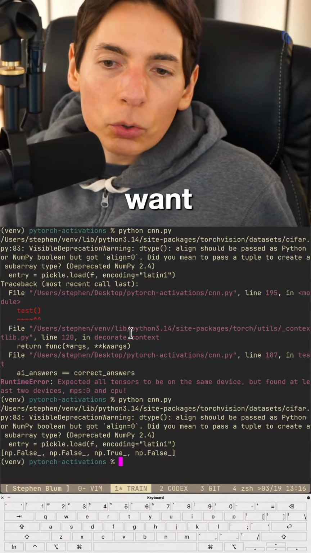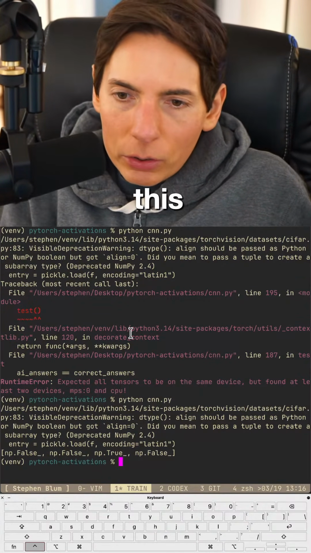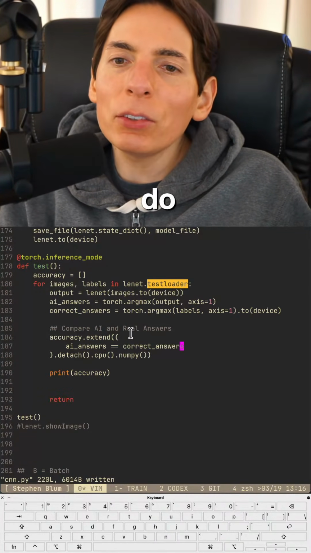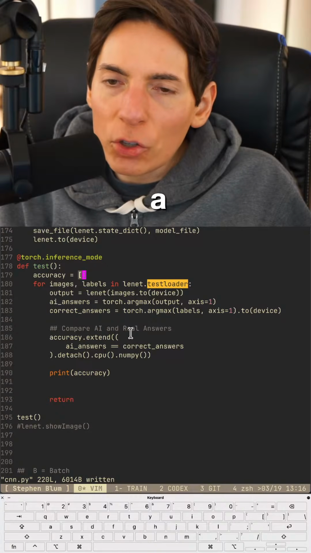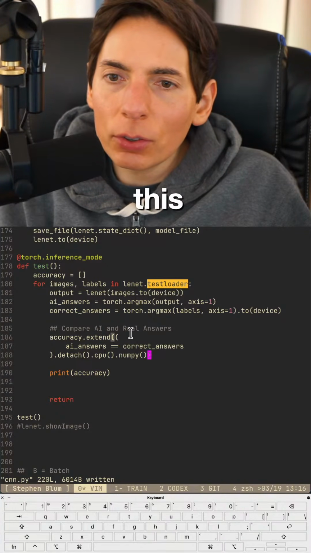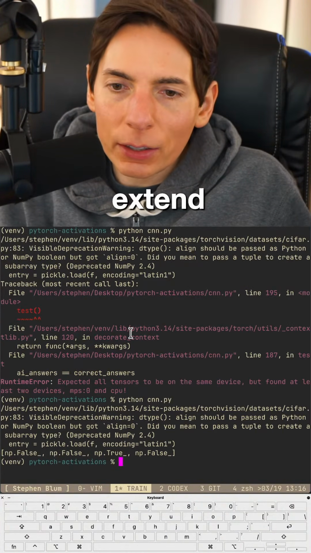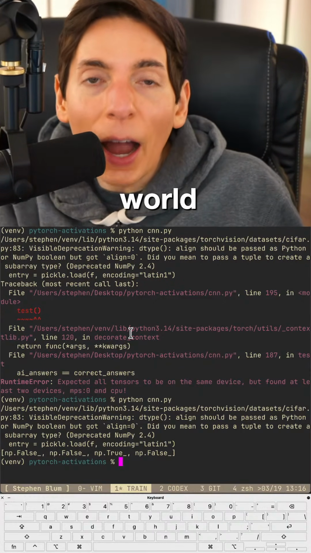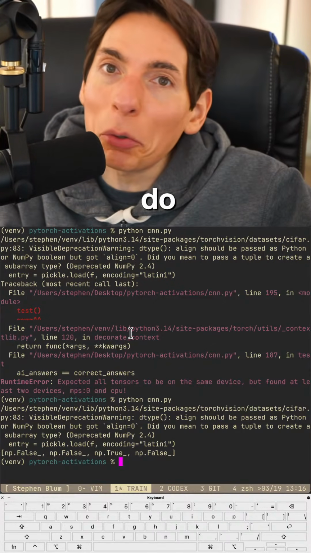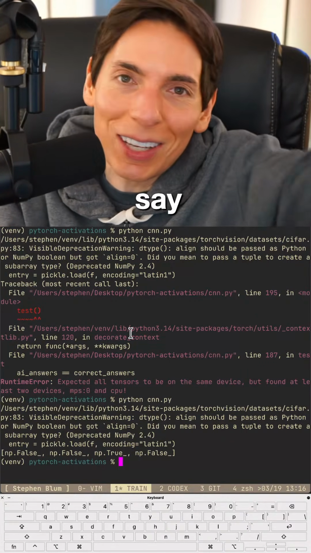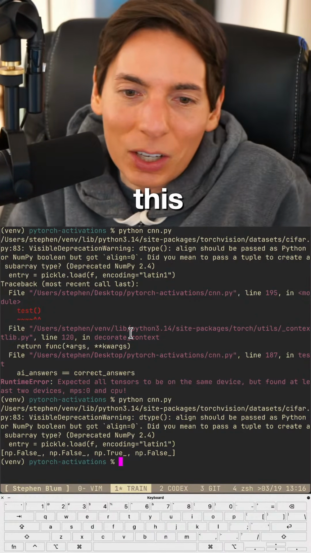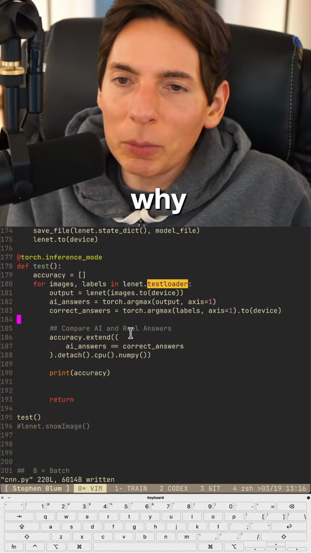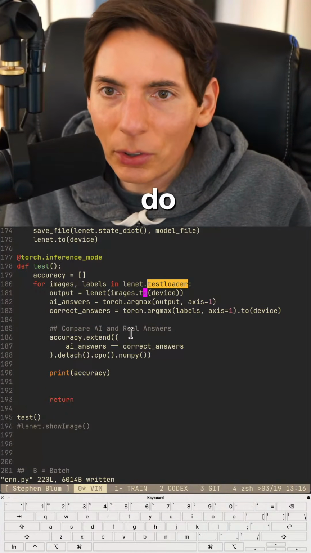I wonder if we could do it differently. Do we want to make this a... Do you think what we could do is not have to do this? Is there an extend in a tensor? Or is there a concat in a tensor? Let's keep this in PyTorch world. I know we don't need to do this level of optimization. We really don't. You can say, hey, Steven, what are you doing over there? You don't need to do this optimization. I want to do it. This is what we're here for. This is why we stream live, to do this type of stuff.